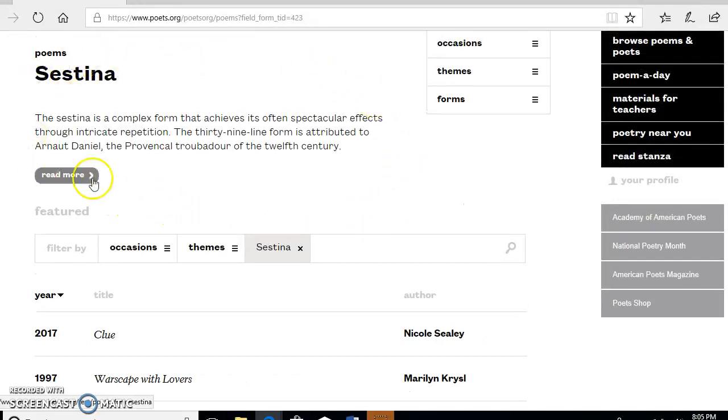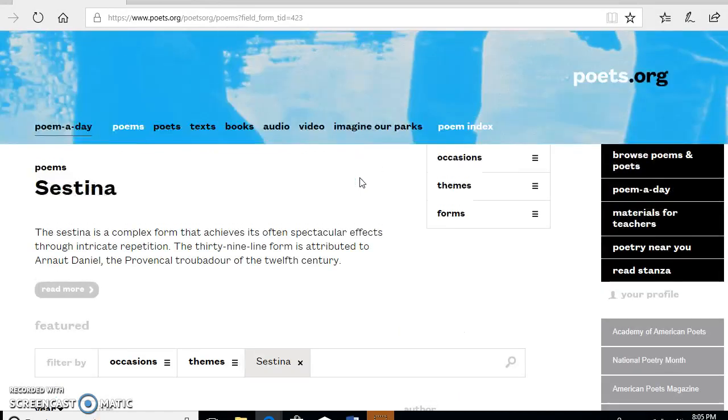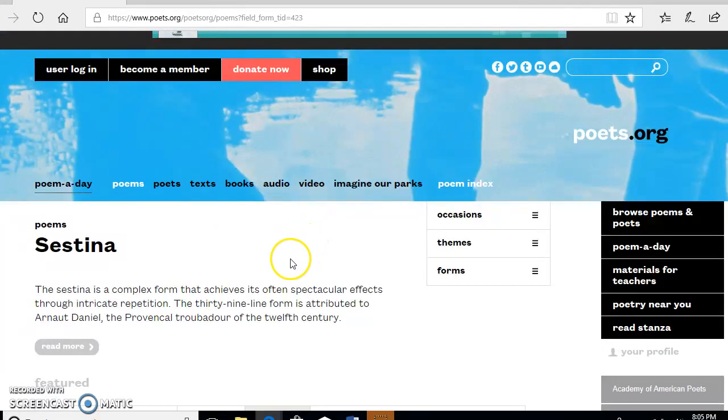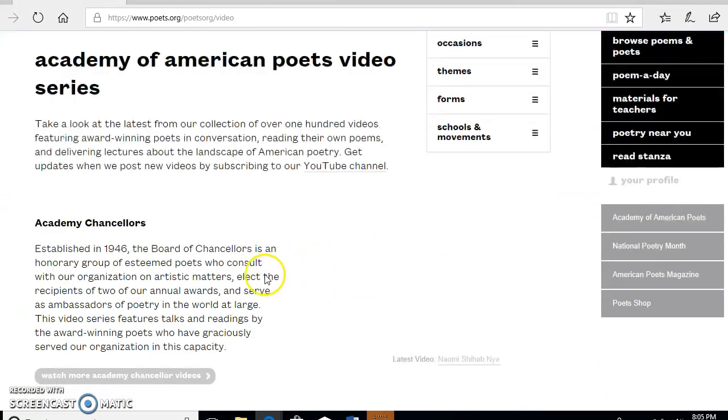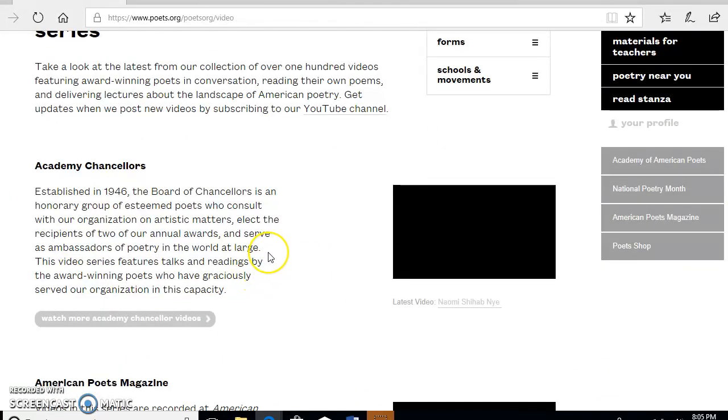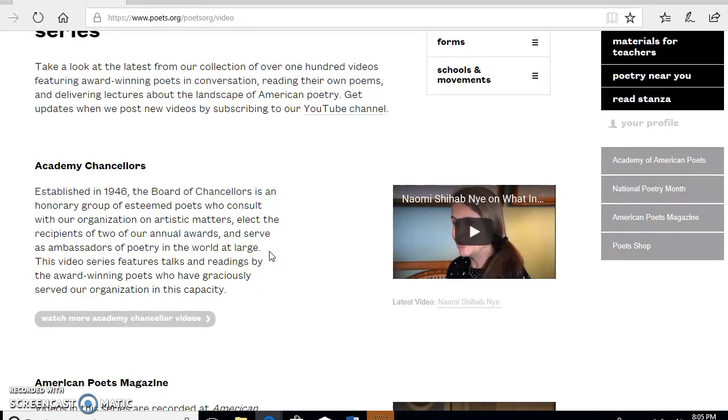Also, we've got a nice paragraph at the top that explains the form so students understand what's going on and then can replicate the form themselves. But if a plain poem on a page isn't engaging your students, don't fret. Poets.org offers audio and video formats as well. Here, students can listen or watch the poet speak his words. By switching up the format, the students can associate emotions with the words, which makes poetry easier to absorb.